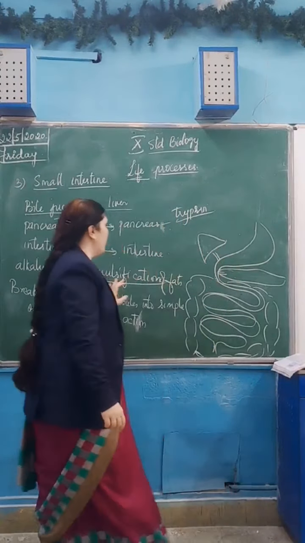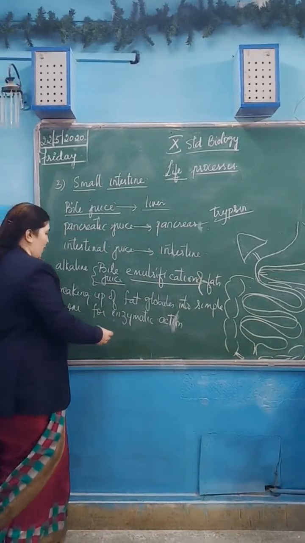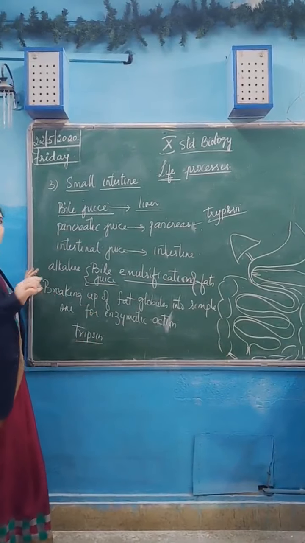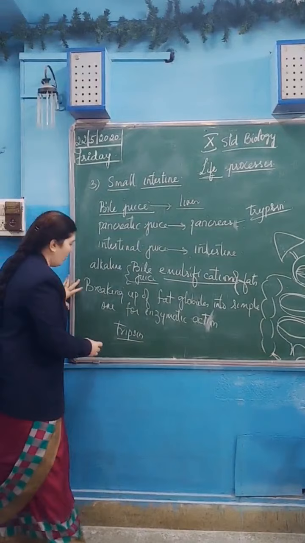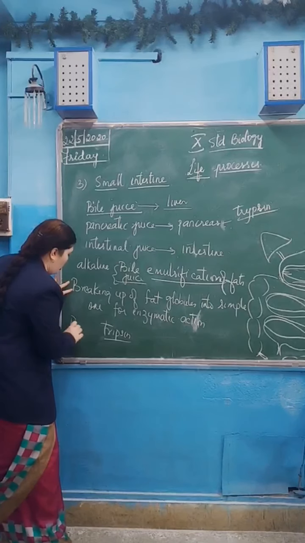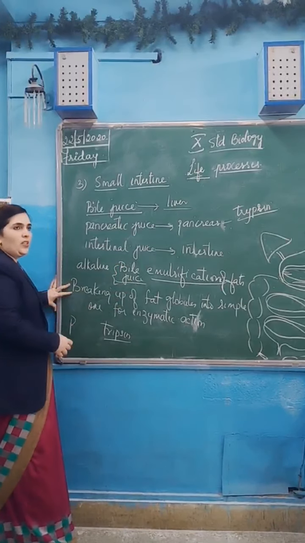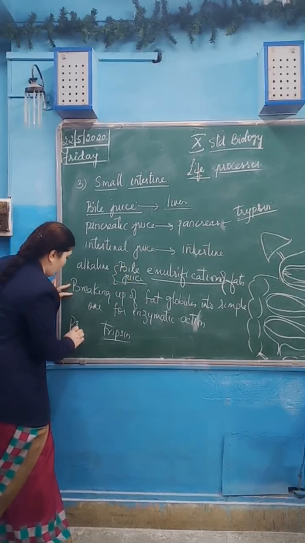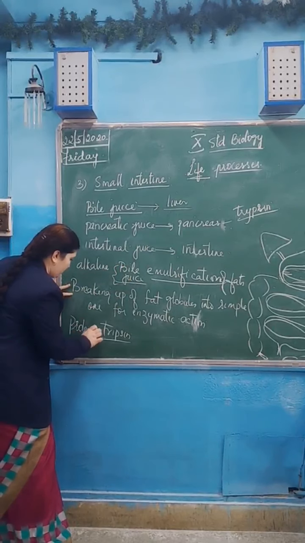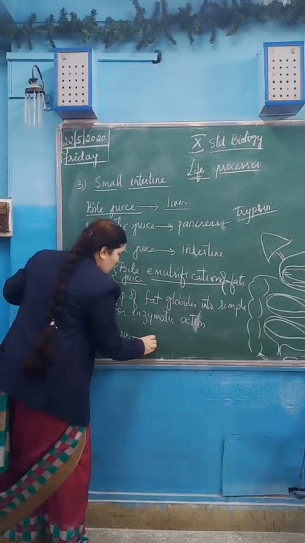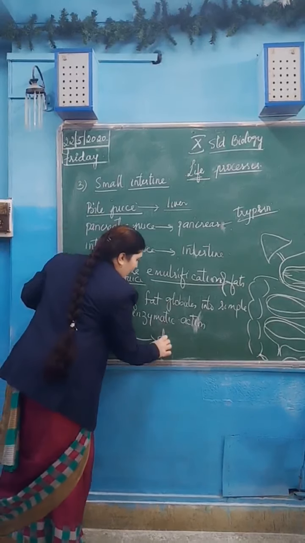So in this medium, what happens? The trypsin will act in the alkaline medium. It will break down the partially digested proteins to dipeptides.